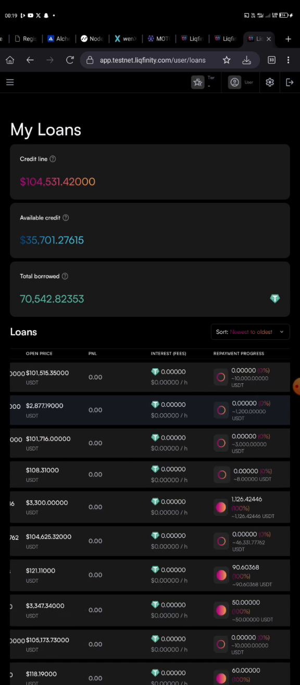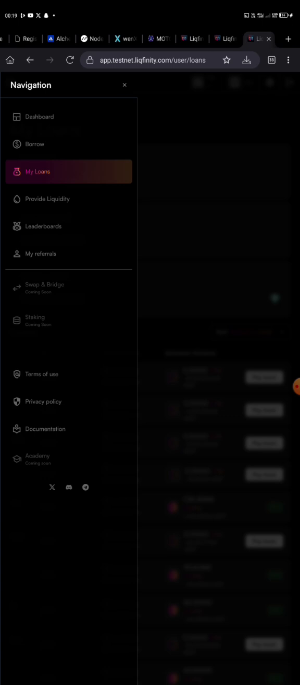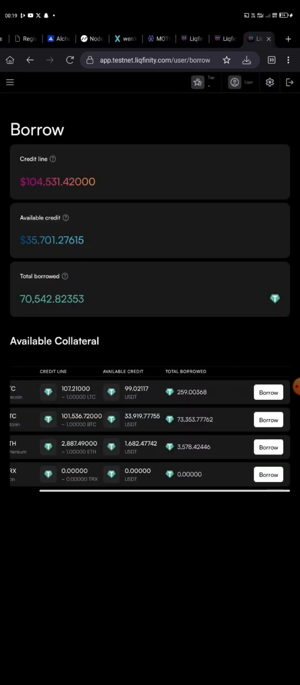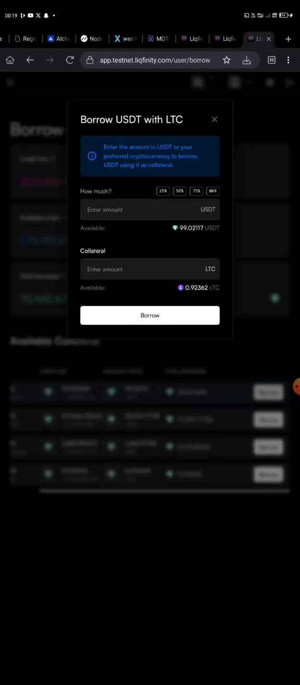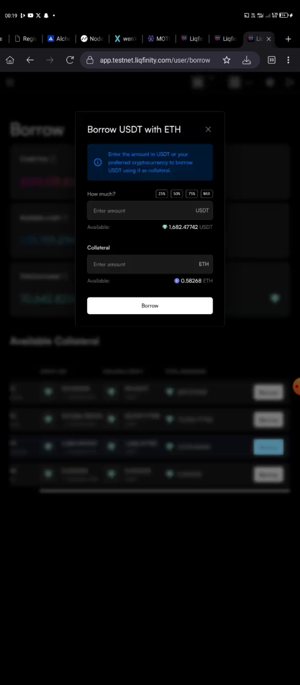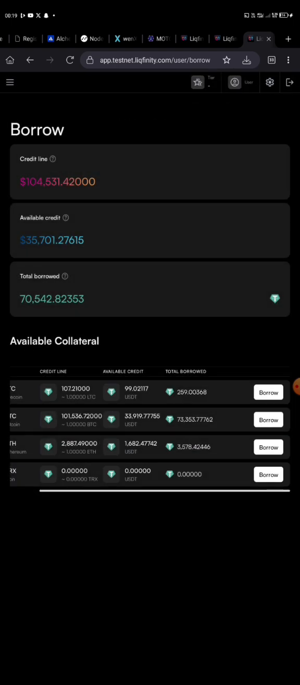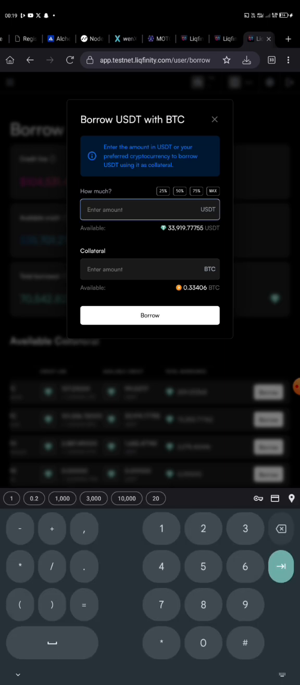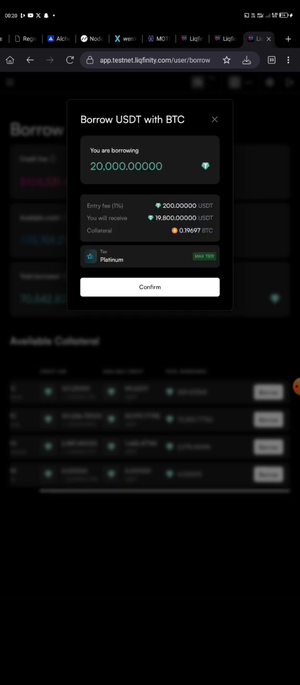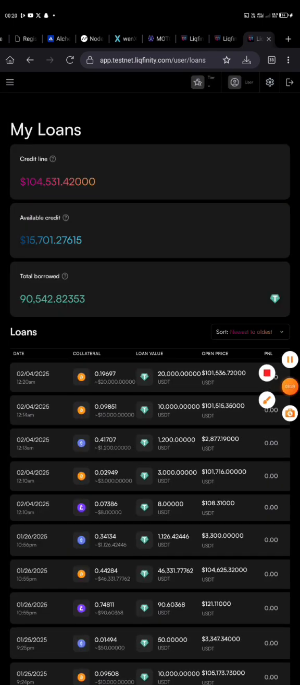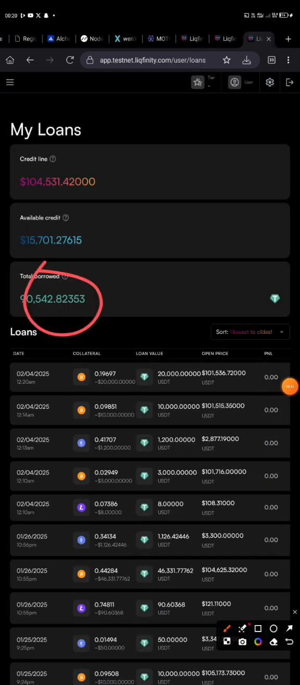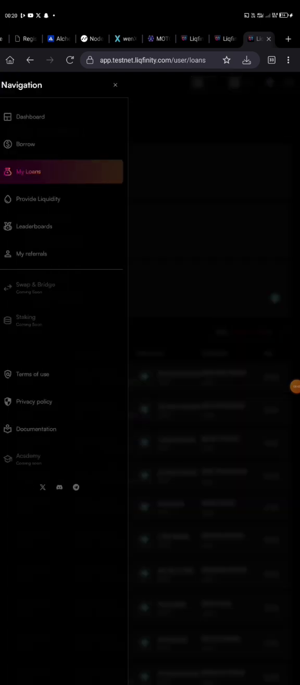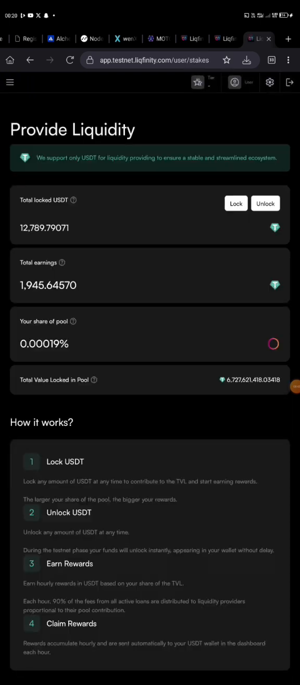Even if you have, okay, let me give you an example also. I want someone, wait, let me see, I think it's this one. You see this 33, I can increase it to 20 because I want something huge. You understand? Now my total borrowed is 90. Now let's go back to liquidity, because we need to add our liquidity.